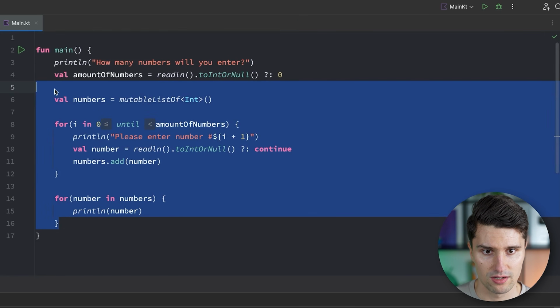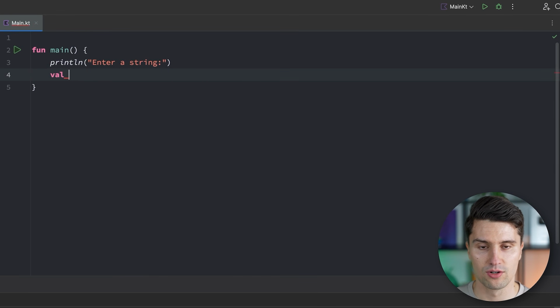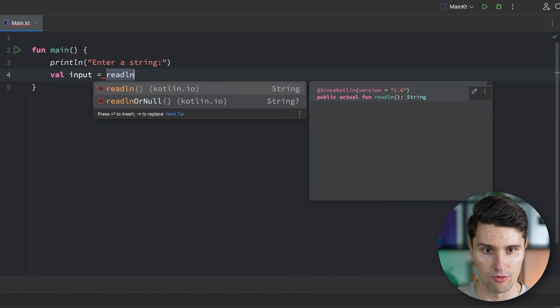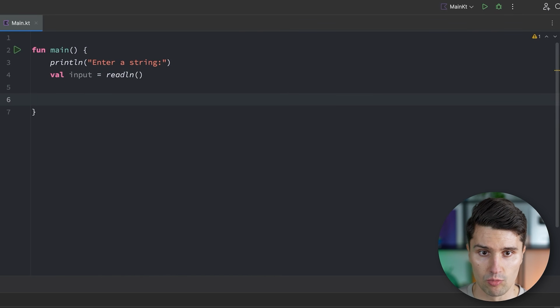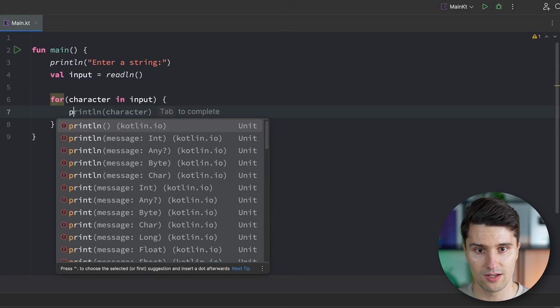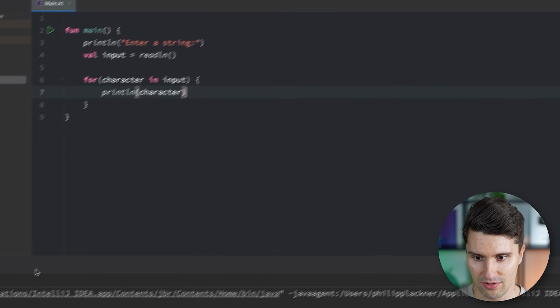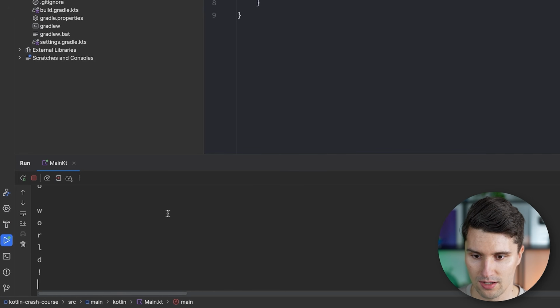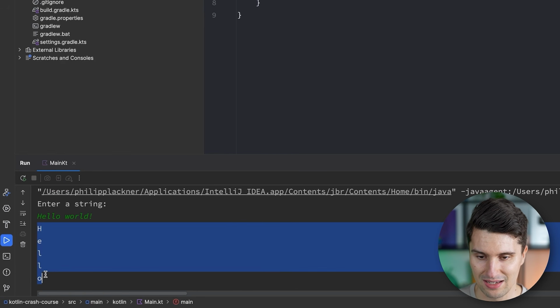So what we can do is we can say enter a string. We then receive this input. Now we don't need this null check here because we're not converting this to an integer anymore, but we want this as a string. And then we could say for character in our input, and we print this. If we do this and we say hello world, then every single character of the string is printed in its own loop iteration, because what a string really is under the hood, it's nothing else than an array of characters, an array of simple letters, numbers, and anything you can type on your keyboard. And since a string is just an array under the hood, we can also iterate over it.